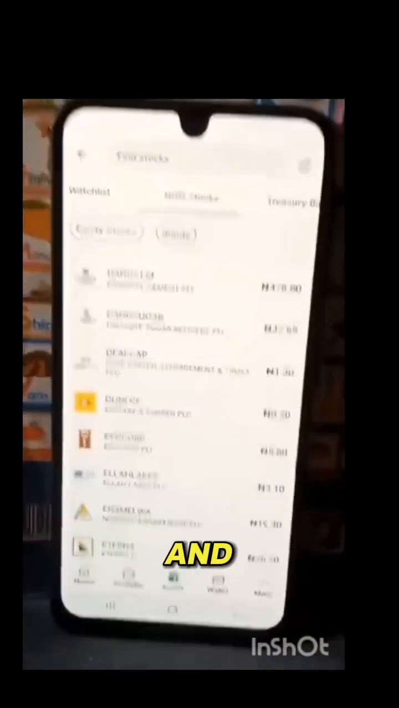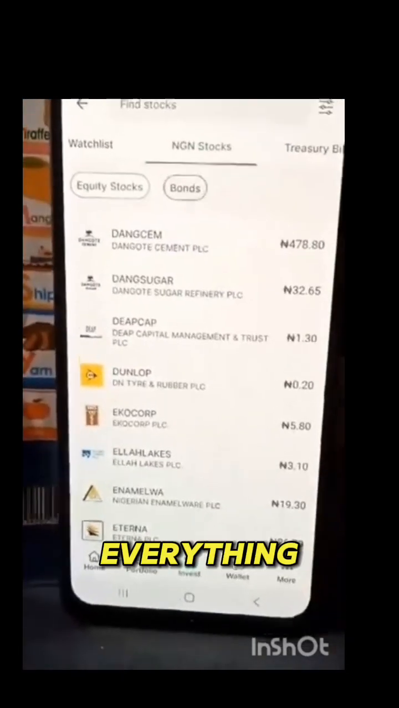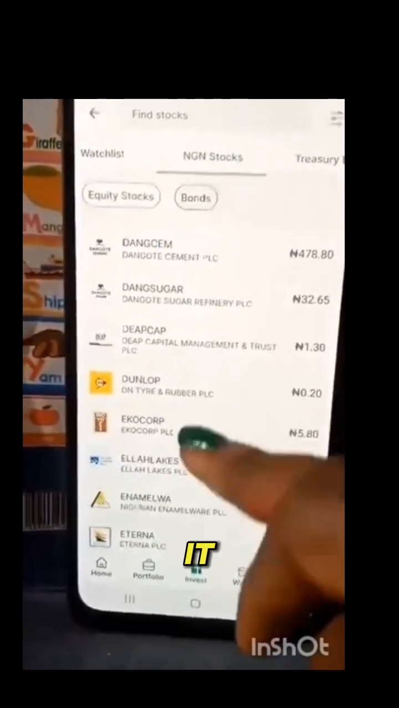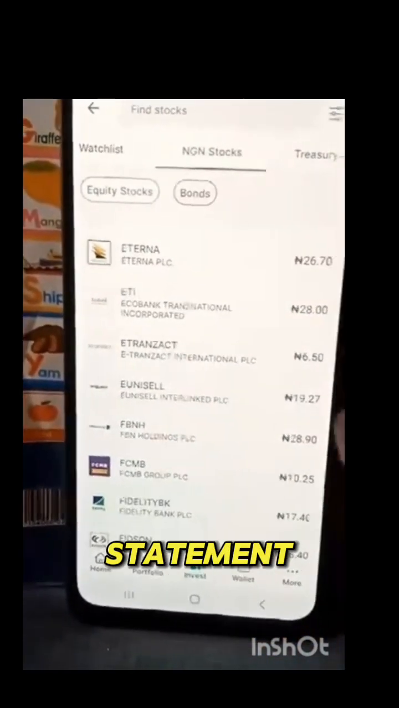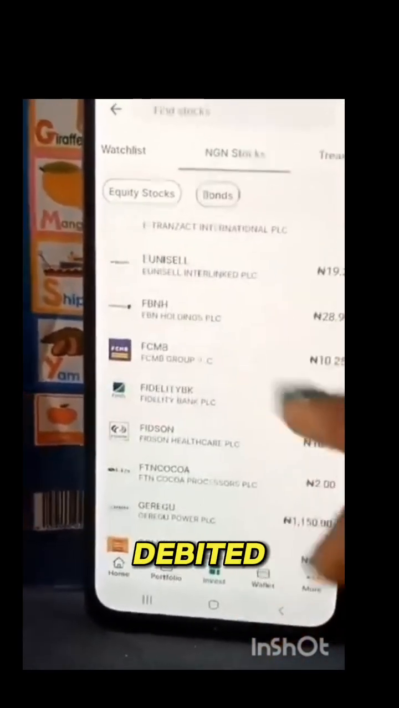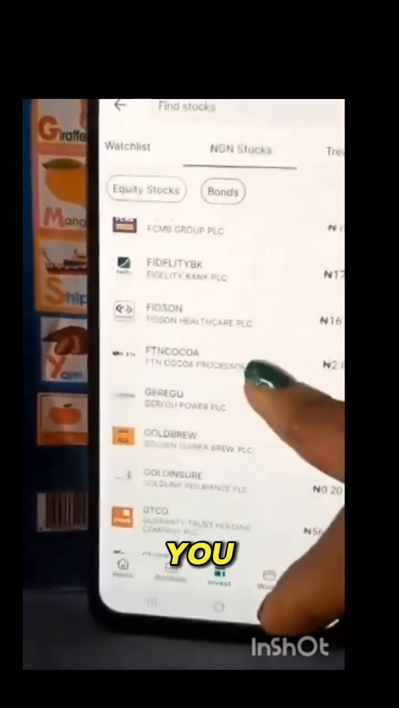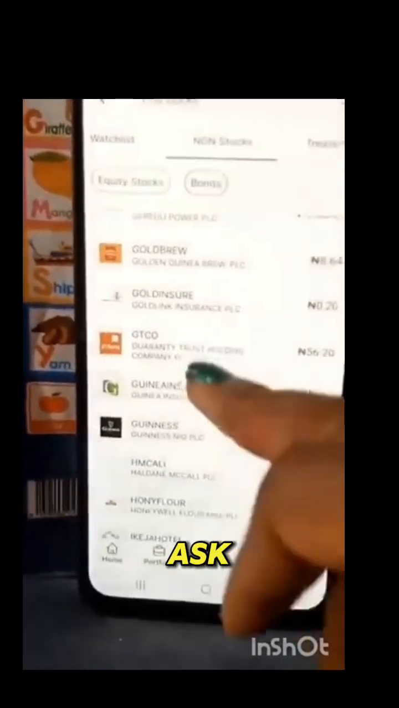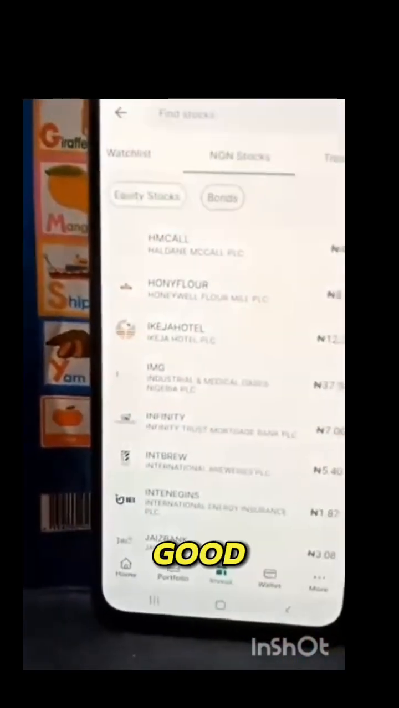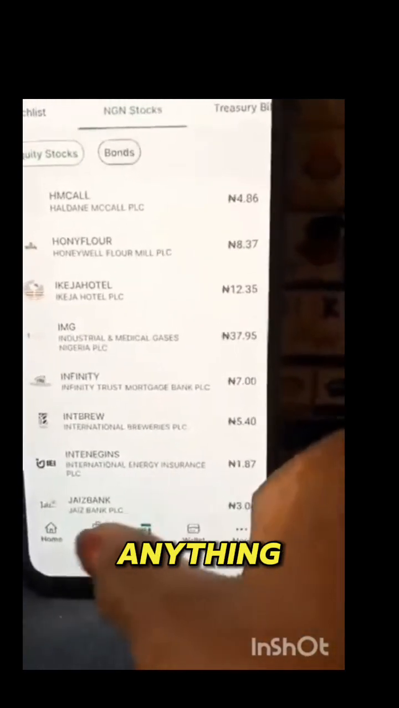If you have an idle fund, you can go ahead and download the app. You monitor everything by yourself, everything you are doing, you'll be seeing it. Once you apply, the statement of your money they debited will be forwarded to your mail. Anywhere you have queries, or when you want to ask questions, there is an email you can use. So this is a very good place to invest your money if you have an idle fund that you're not using for anything.